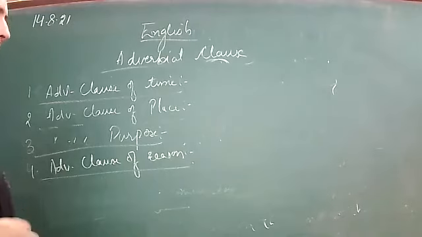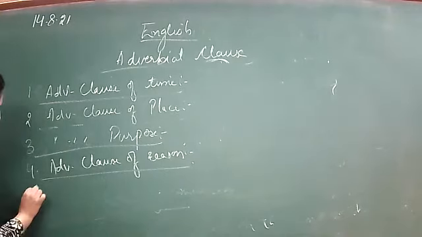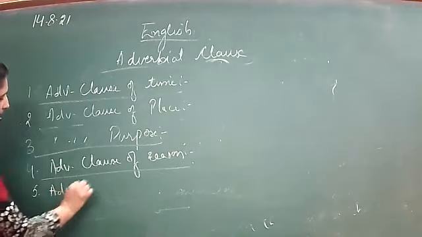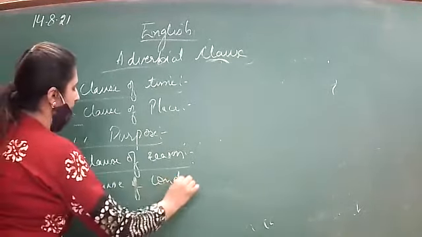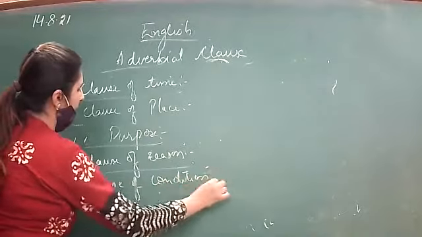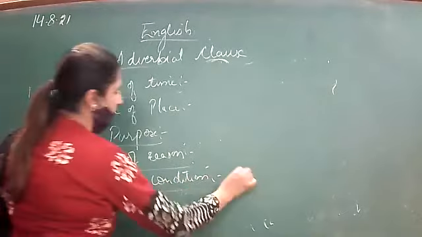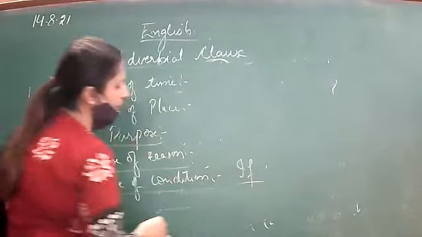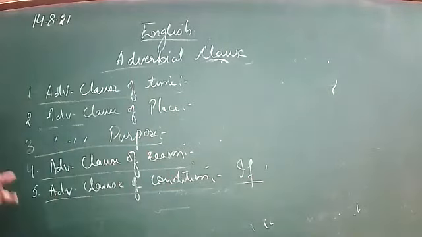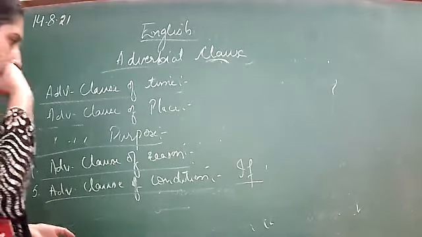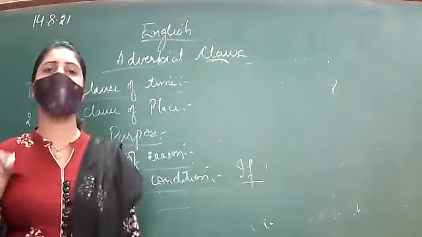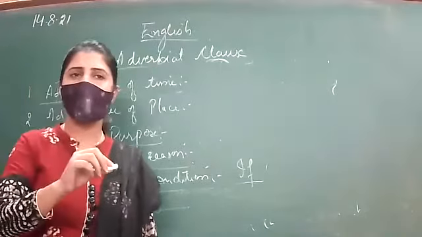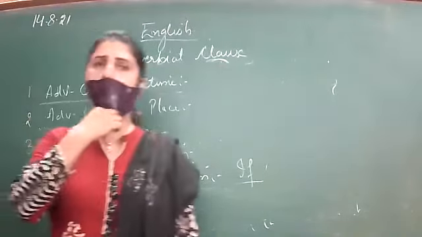Next is the adverbial clause of condition. In the case of the adverbial clause of condition, we show condition mainly with if. For example, if you listen to my advice, you will definitely get through this problem. If you do not listen to me, you will not get good marks.